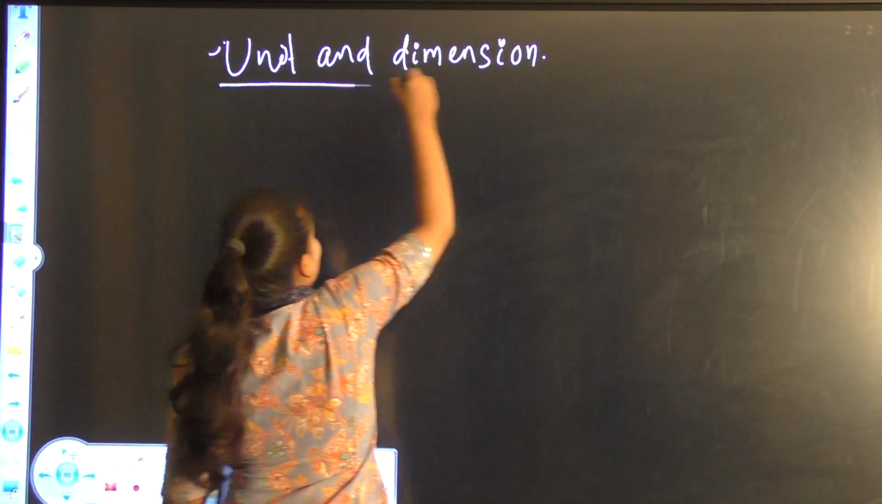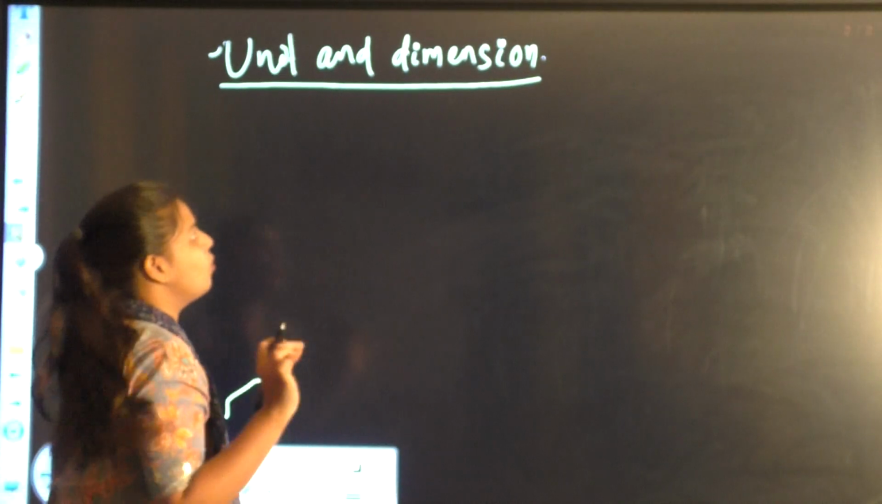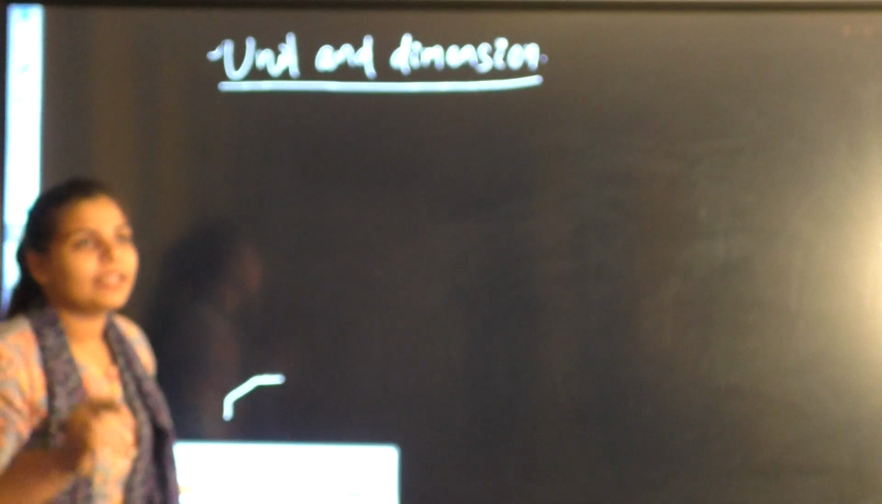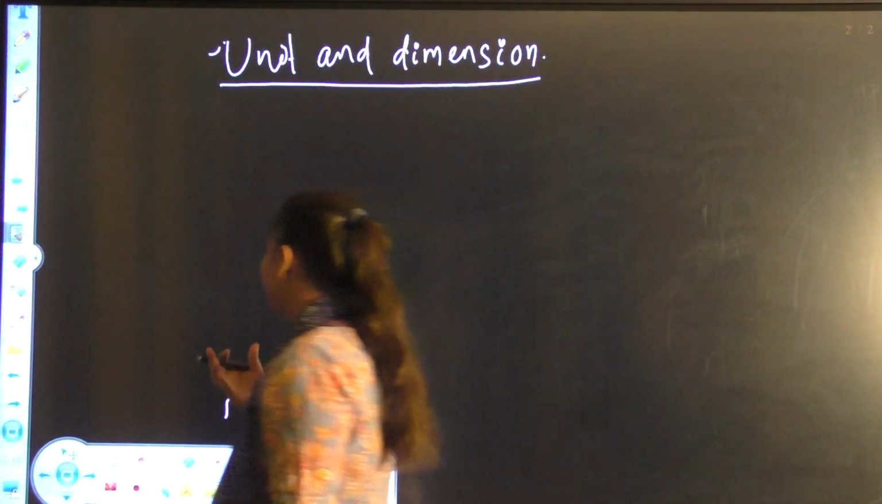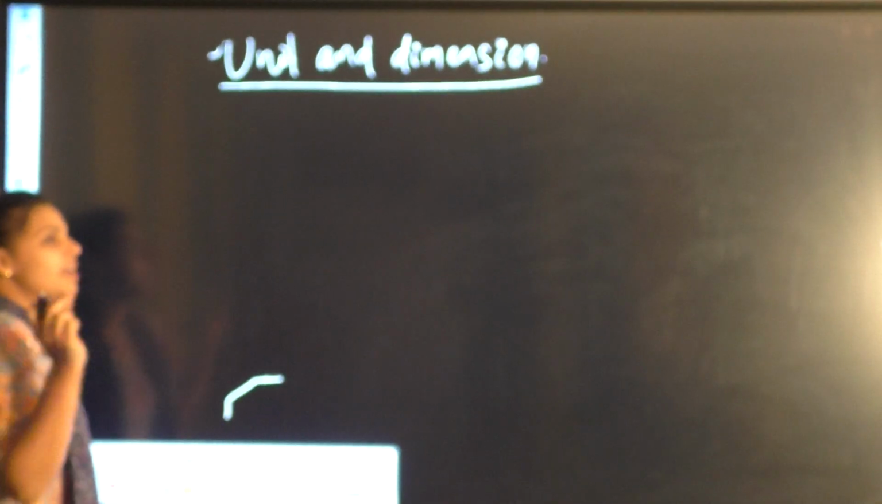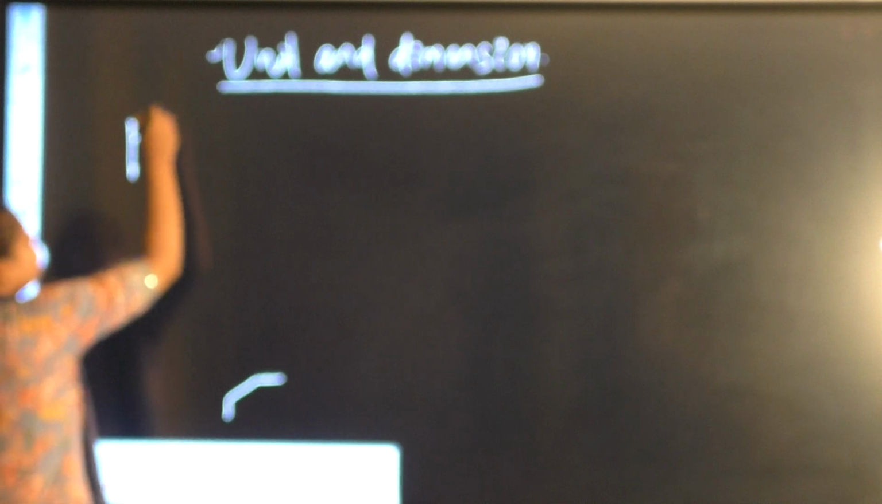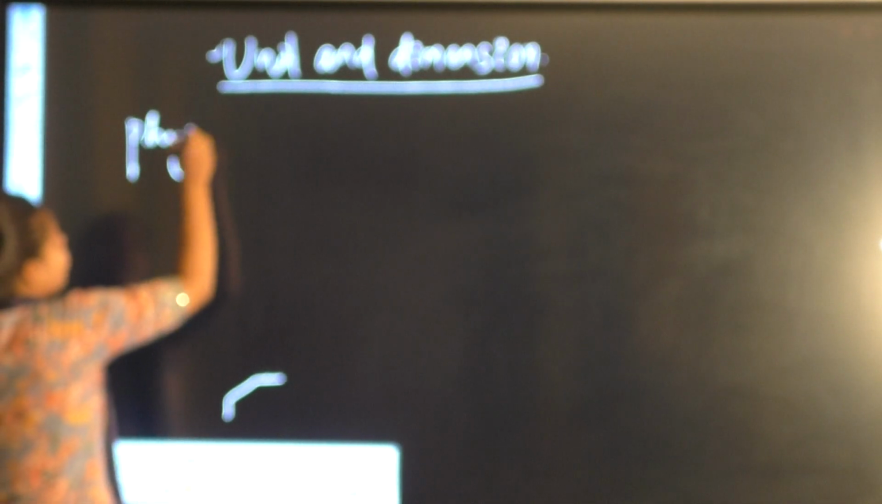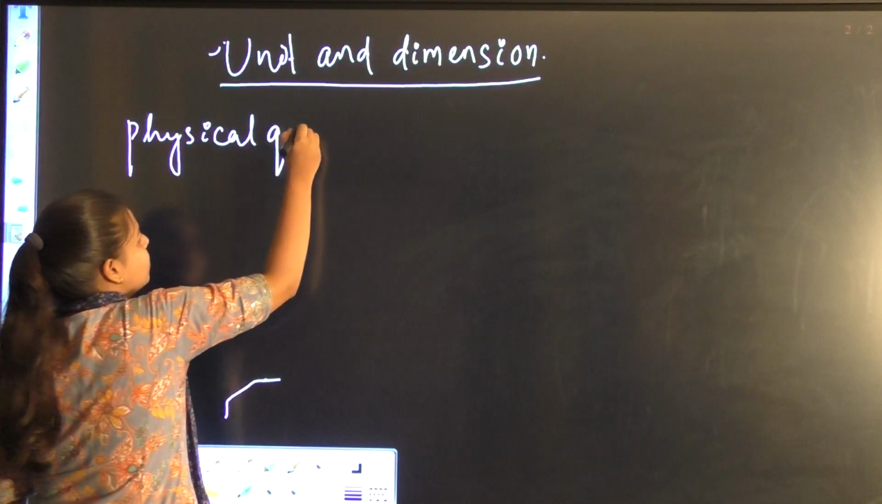Before knowing unit and dimension, let's talk about physical quantity. At first, what is quantity? Anything that can be measurable is known as a quantity. If it is measurable, then it definitely has a quantity. So in physics, we should talk about physical quantity.